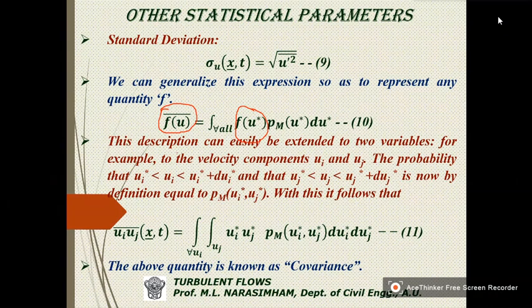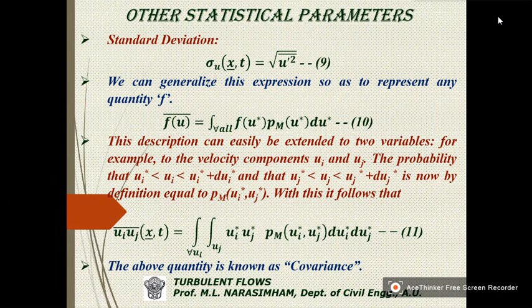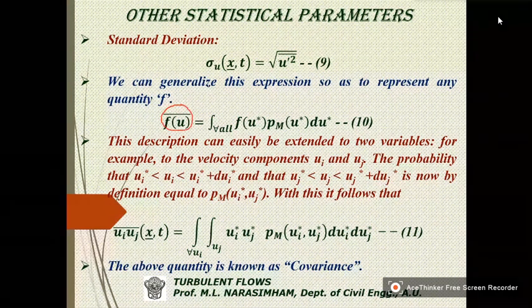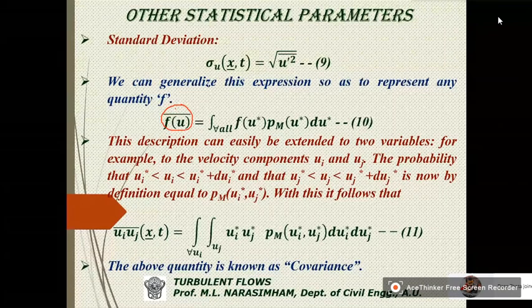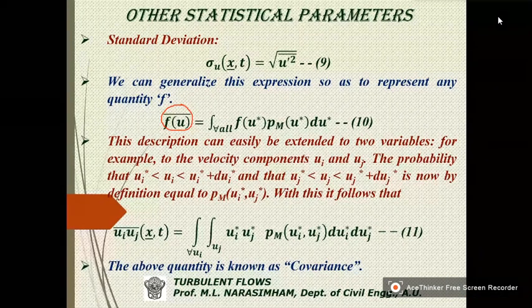So the description can be easily extended to two variables. Now, this is a single variable. What I will do is consider two parameters, two variables, say, for example, Ui and Uj.